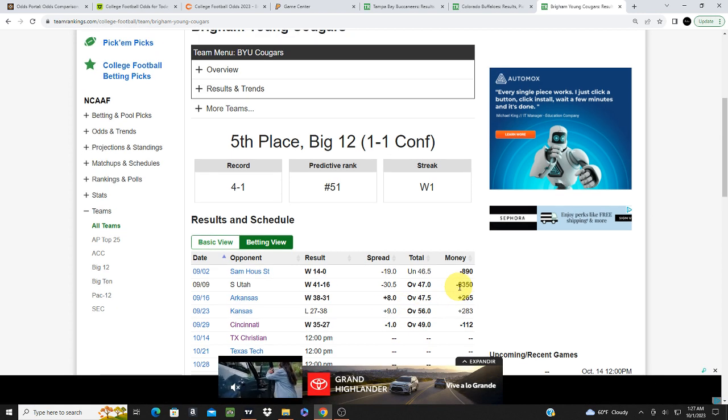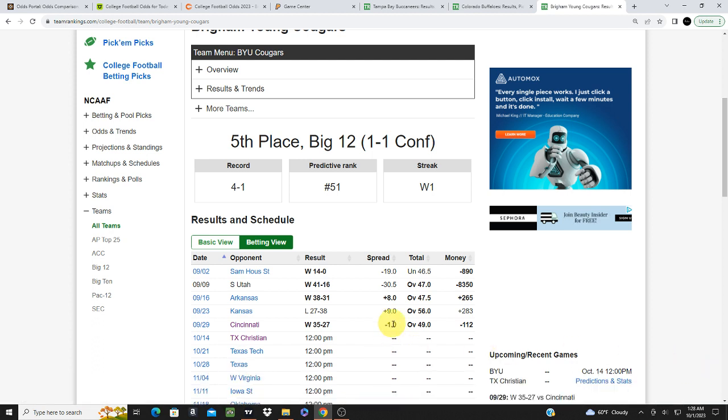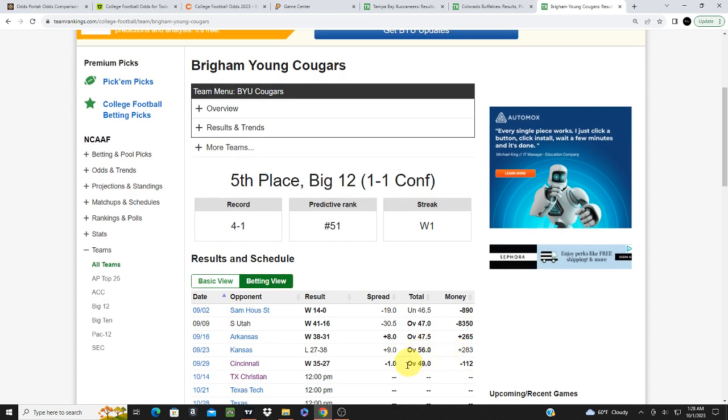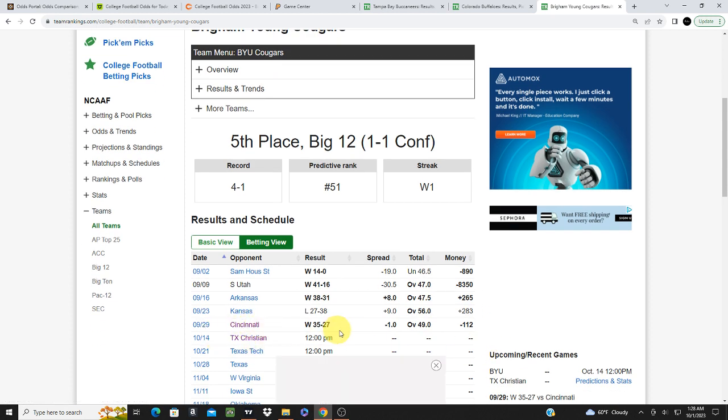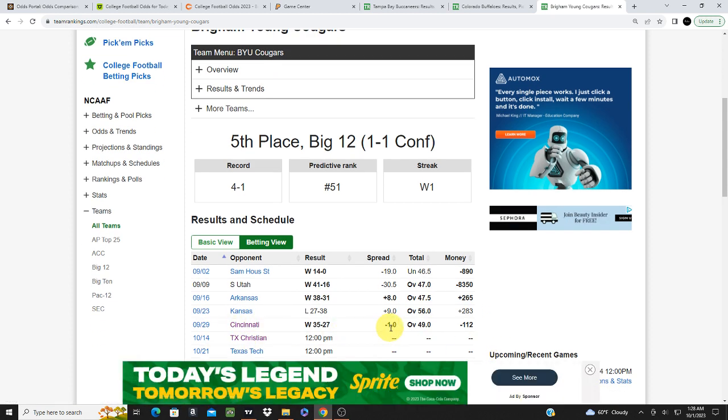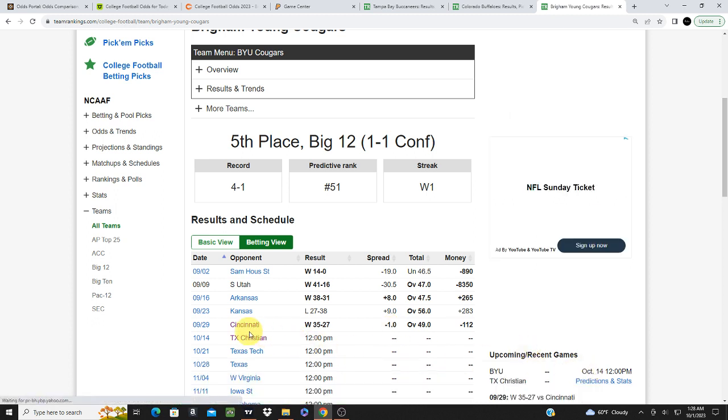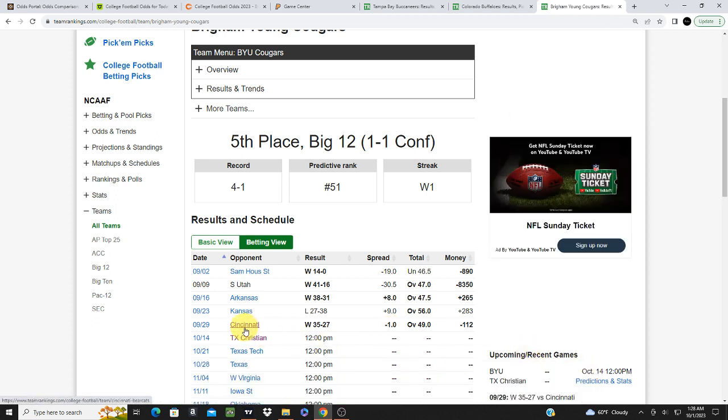Right here it's showing a little bit of a flawed line, because at some places Cincinnati was actually the favorite, but here it's showing that BYU was the favorite against Cincinnati. So it did close at -1 for BYU, but for a long time Cincinnati was the closing favorite. They were favored for a long time leading up to game time.